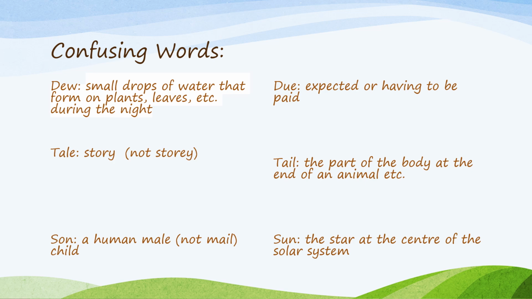The next one is a tale, T-A-L-E. This means a story. And story is once again not S-T-O-R-E-Y. Okay, this is story, S-T-O-R-Y. Another tail is T-A-I-L. This means the part of the body at the end of an animal. Okay, next is son, S-O-N. That means a human male child. Don't get it confused with mail, M-A-I-L. This is M-A-L-E. Another is sun, S-U-N, the star at the center of the solar system. So these are some confusing words. I hope you have learned them very well.